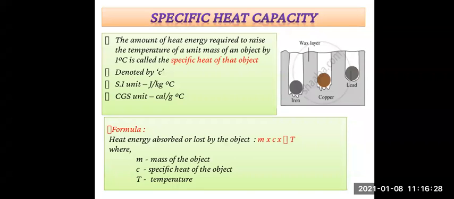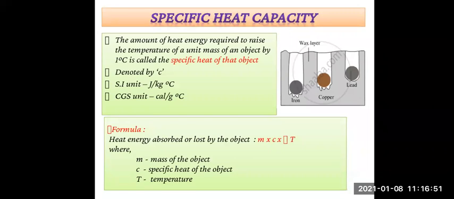So what is the definition? The amount of heat energy required to raise the temperature of unit mass of an object by 1 degree Celsius is called the specific heat of that object.